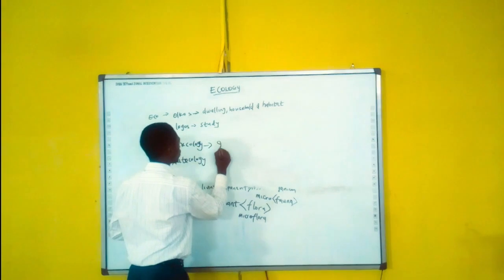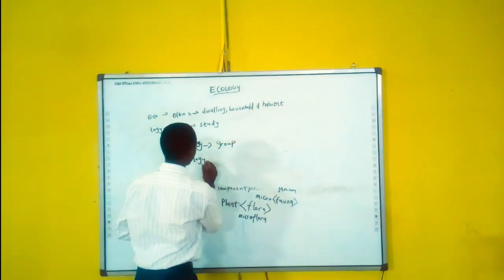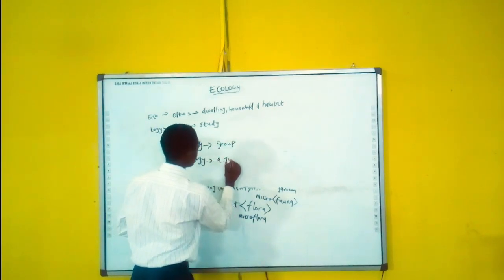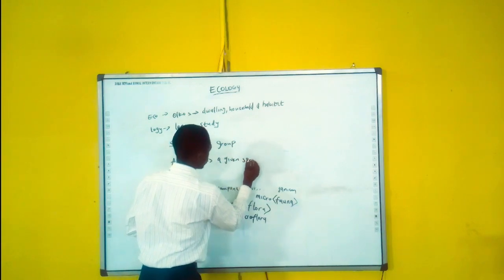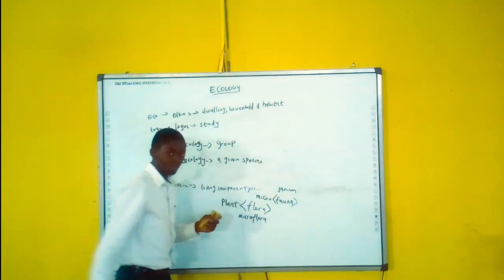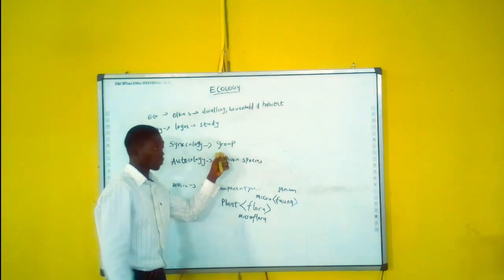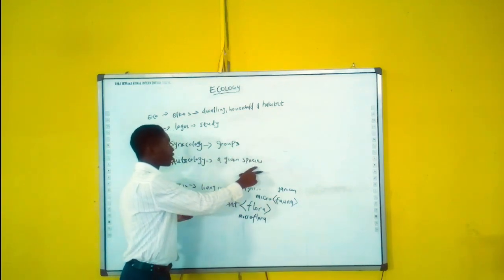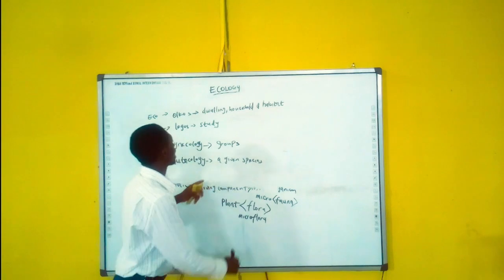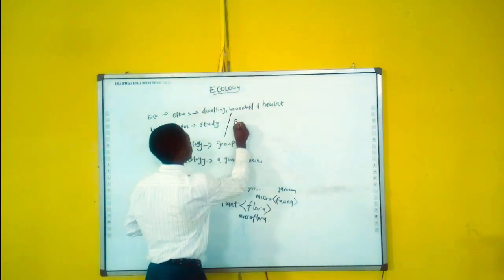This is groups. This is just a given species. This is groups. This is a given species. Don't forget.